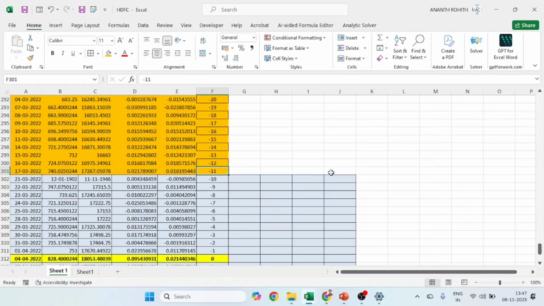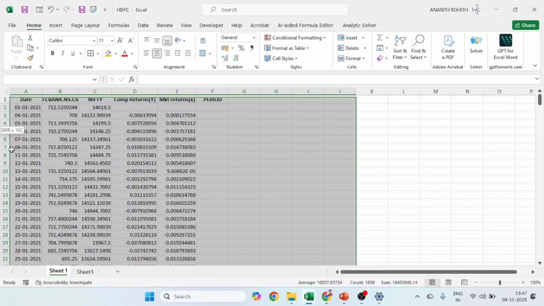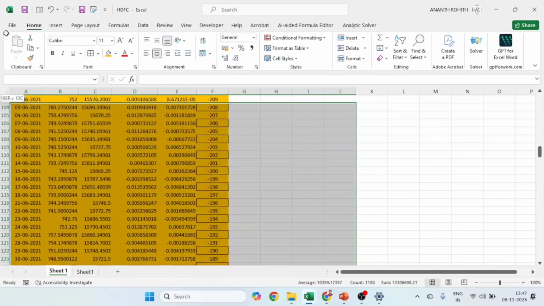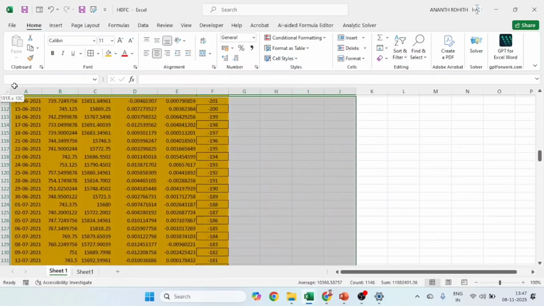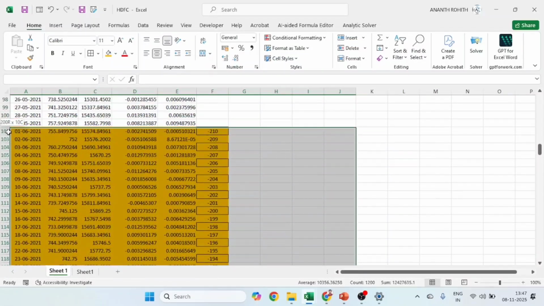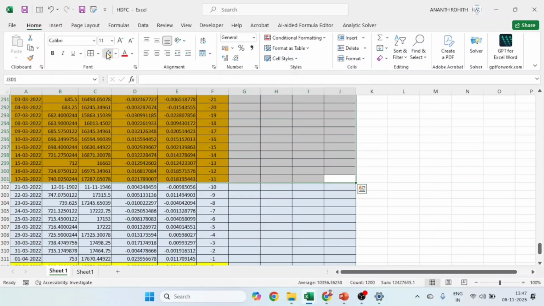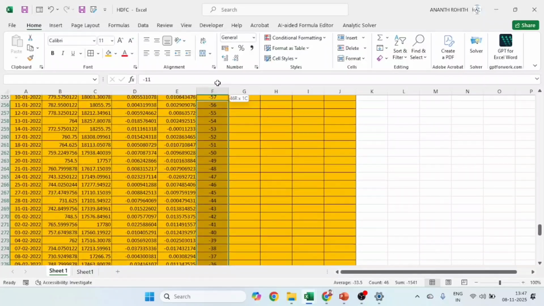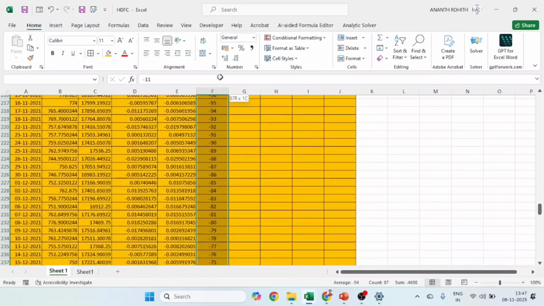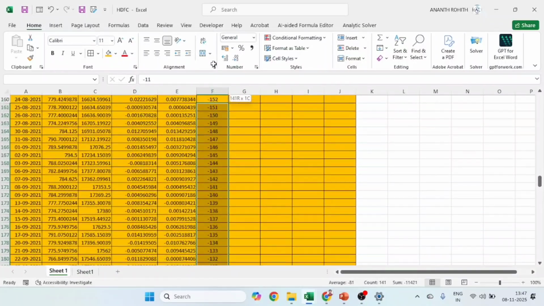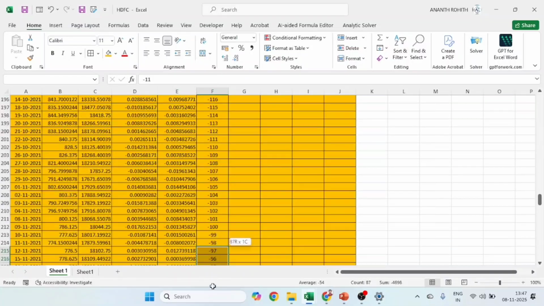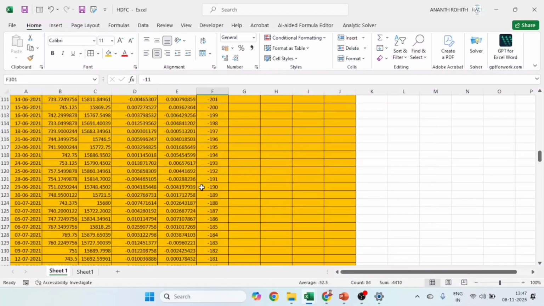I will again put them in the table so that we can consider this. Okay. So this is my estimation window. We have done the marking, 200 days of observation we have marked. In this period we have to fit the regression equation.